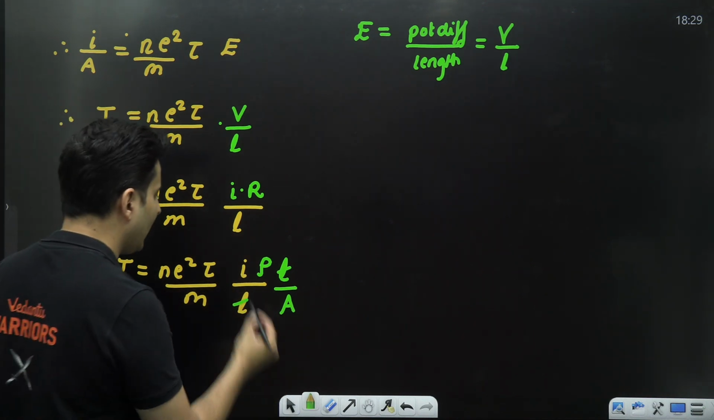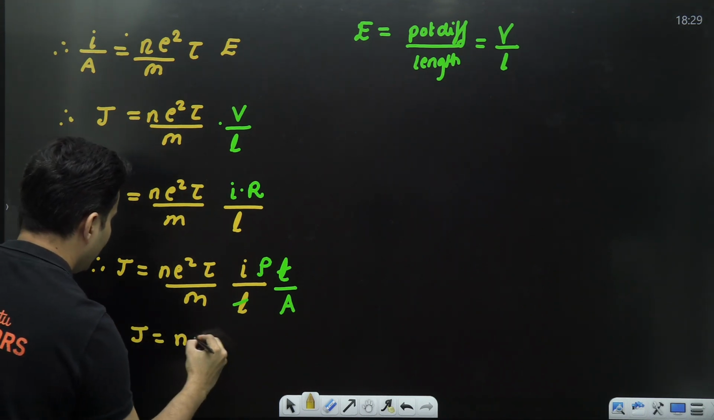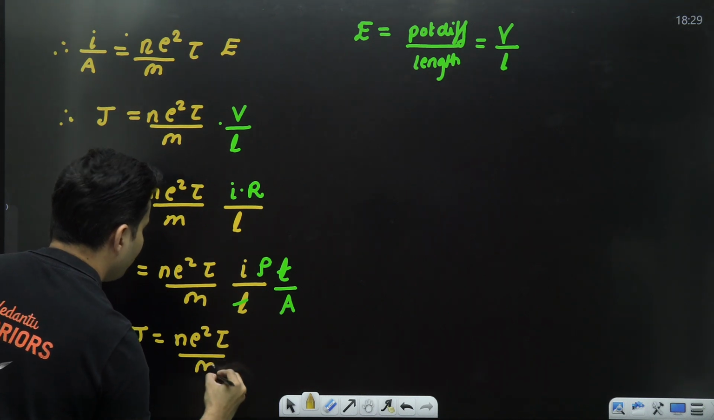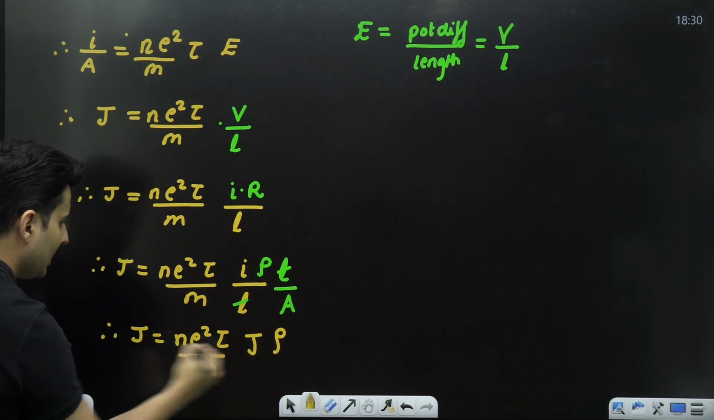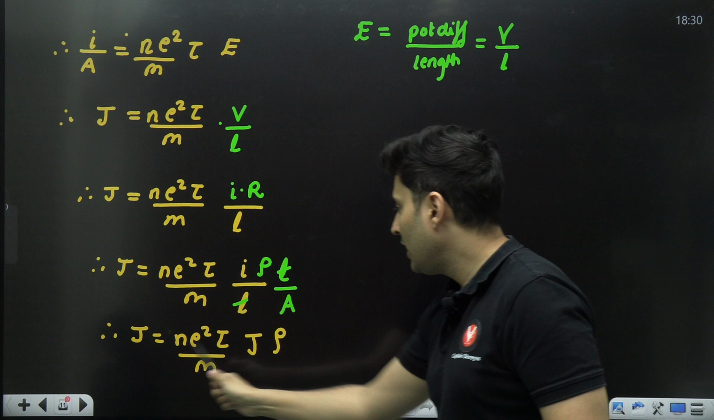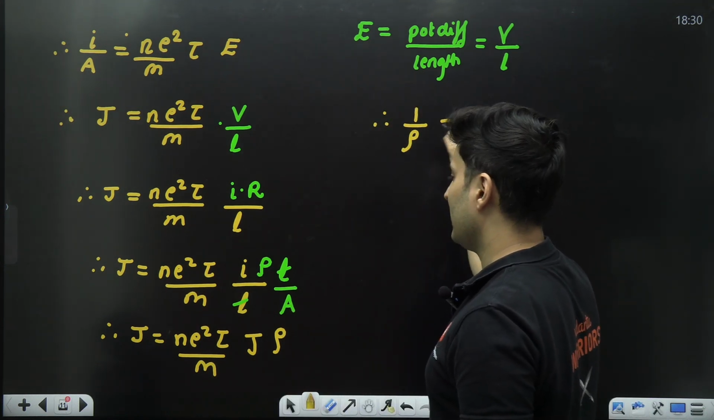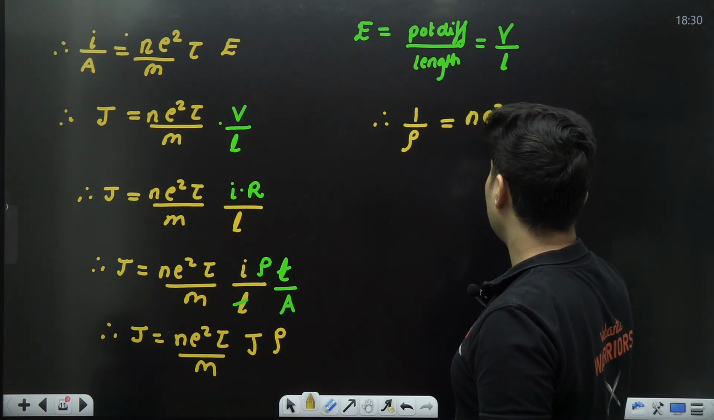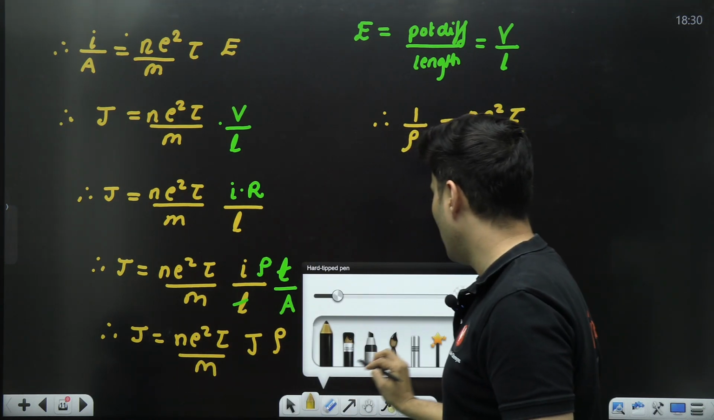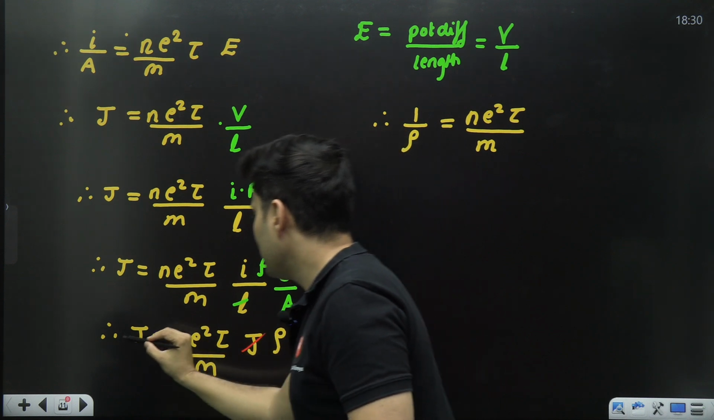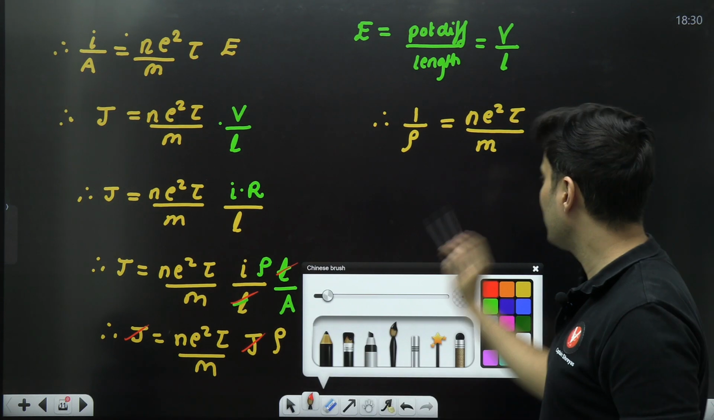What is current by area? It is basically J, guys. So Ne square tau by M. Current by area is J, and this rho is there. J gets cancelled. So I will get, therefore, 1 by rho is equal to Ne square tau by M. J and J just got cancelled, here L and L got cancelled. Perfect. So 1 by rho is equal to this.